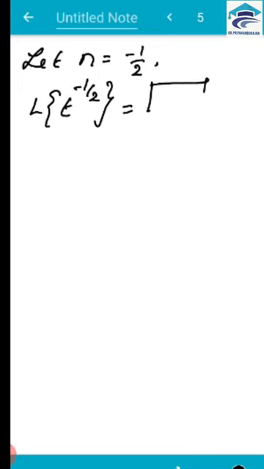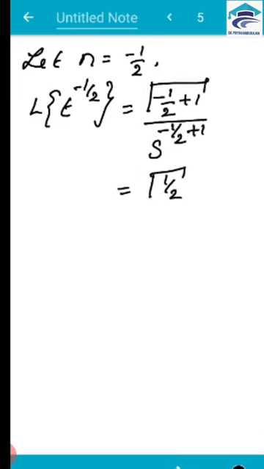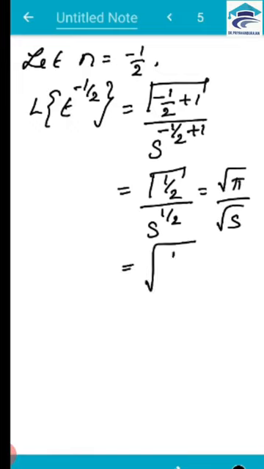So gamma of n here is minus 1 by 2 plus 1 by s to the power n plus 1. So s to the power minus 1 by 2 plus 1. So this is equal to gamma of 1 by 2 by s to the power 1 by 2. So what is gamma of 1 by 2? It is root pi by, this is again root s. So this can be written as root of pi by s. So when n is equal to minus 1 by 2, this will become root of pi by s.